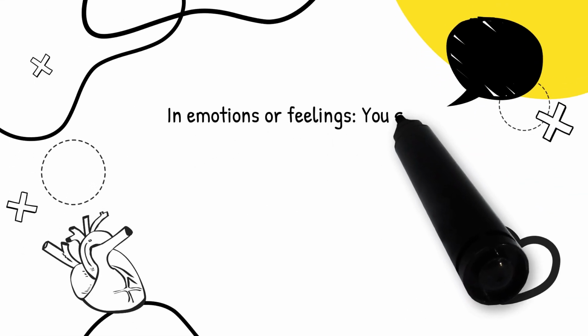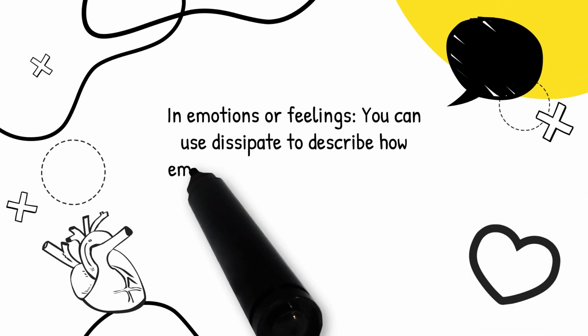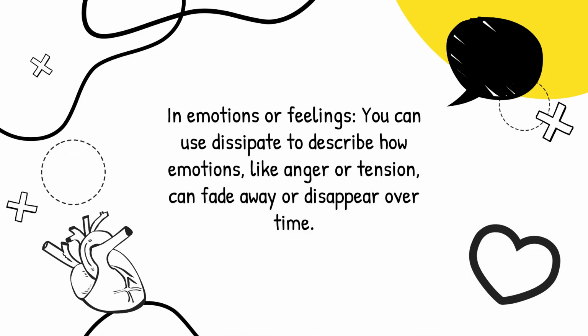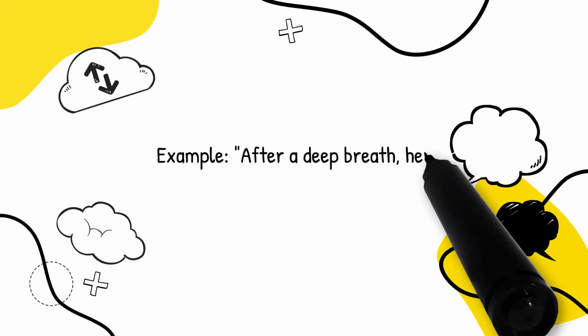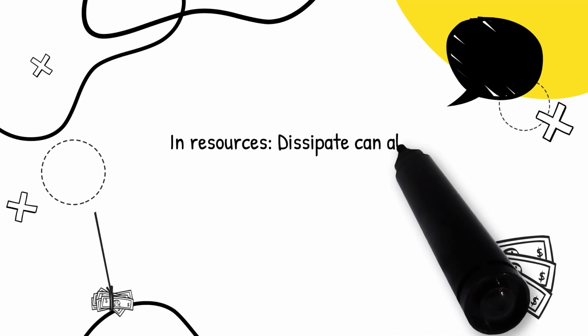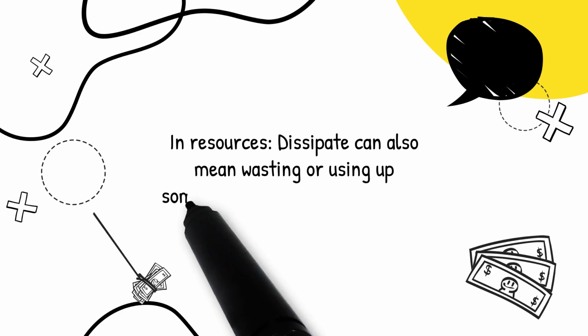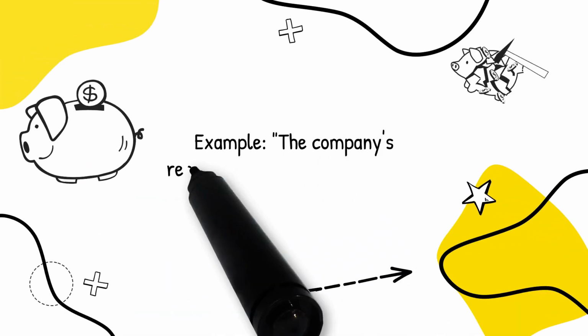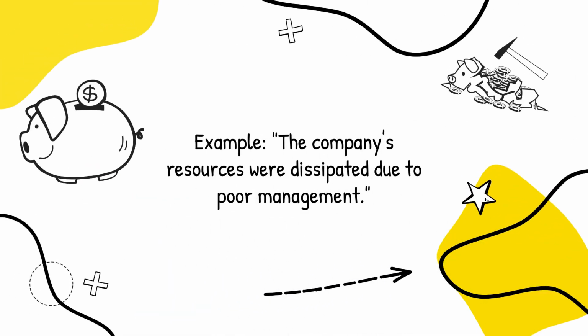In emotions or feelings, you can use dissipate to describe how emotions like anger or tension can fade away or disappear over time. Example, after a deep breath, her anxiety began to dissipate. In resources, dissipate can also mean wasting or using up something, like money or energy. Example, the company's resources were dissipated due to poor management.